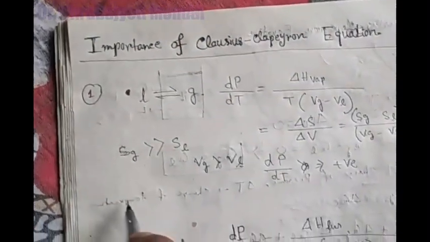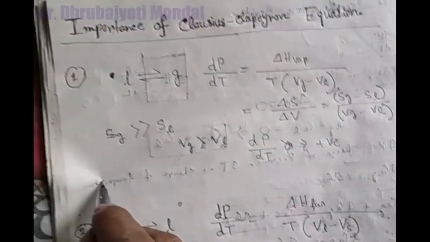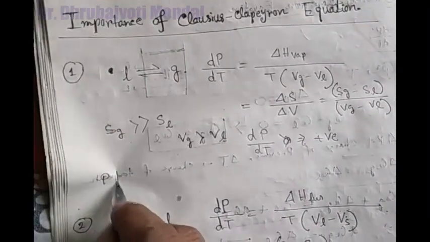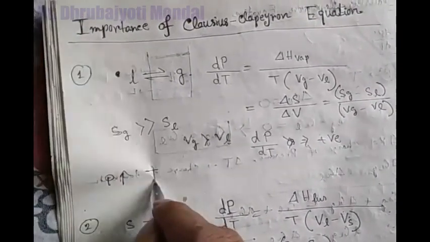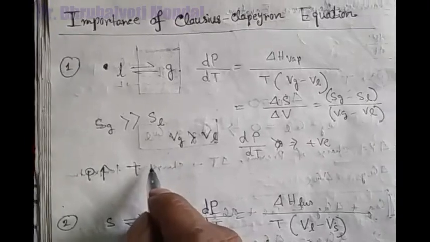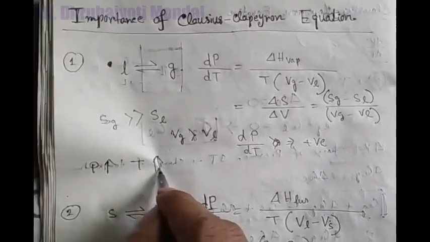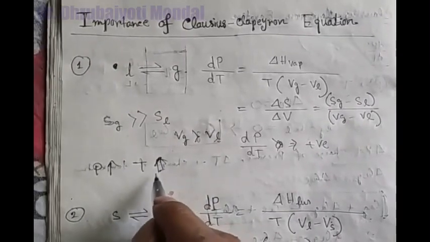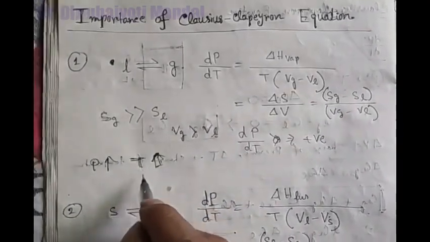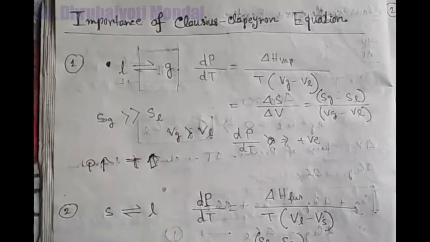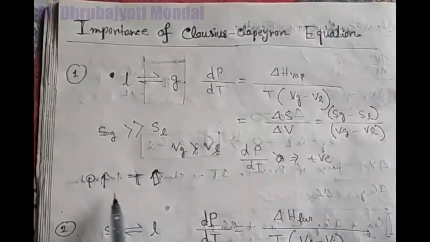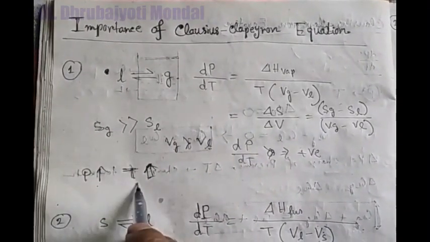Positive slope means that if pressure increases, the temperature of the liquid also increases. Temperature of the liquid increases means the boiling point of the liquid increases. Okay, so if pressure increases, boiling point of the liquid increases.